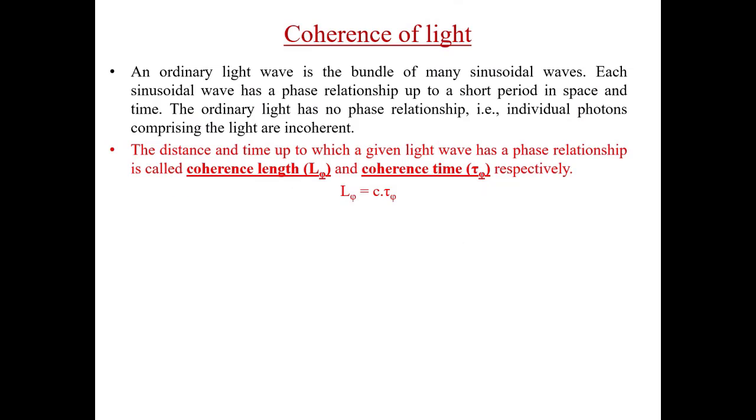Before talking about coherence of laser, let us first know what coherence is. An ordinary light ray is a bundle of many sinusoidal waves. Each sinusoidal wave has a phase relationship only up to a very short period in space and time. The ordinary light has no overall phase relationship. So, coherence can be defined as the extent of phase relationship.